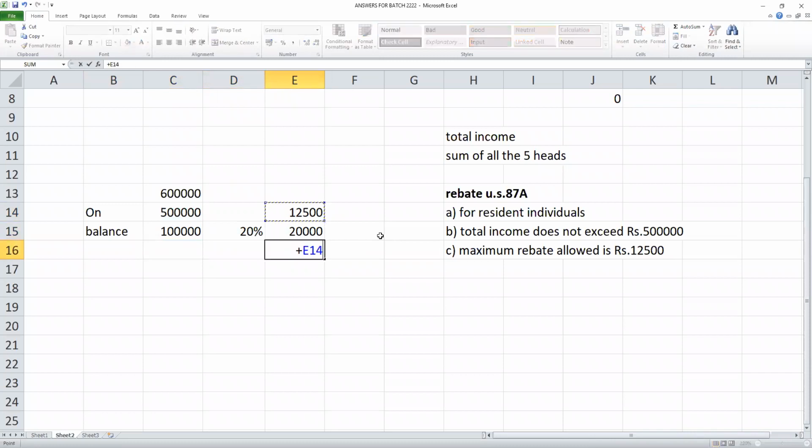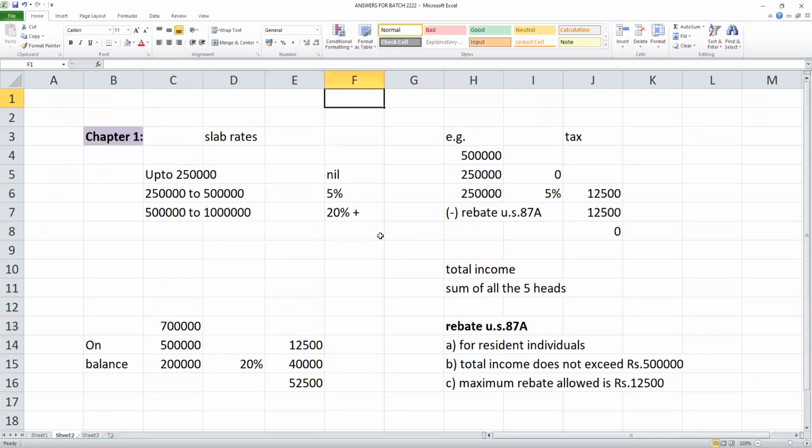So overall tax. So 32. This is for 6 lakhs. Sir, 7 lakhs, sir. 5 lakhs, 12,500. You know, right? For 5 lakhs, it is always 12,500. But here is the example. For 5 lakhs, it is 12,500.